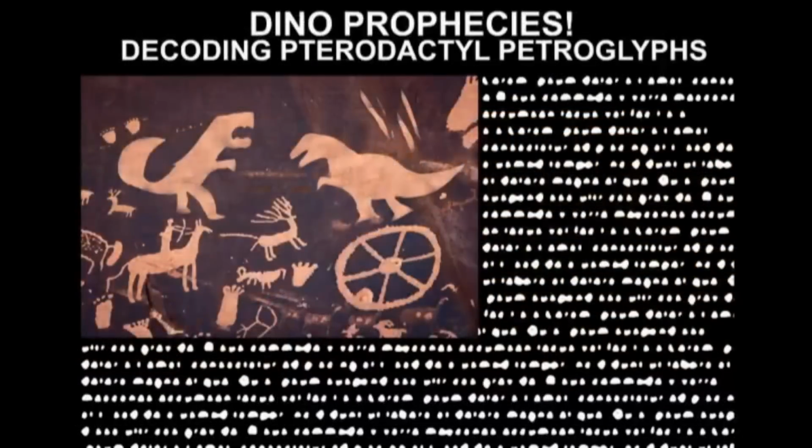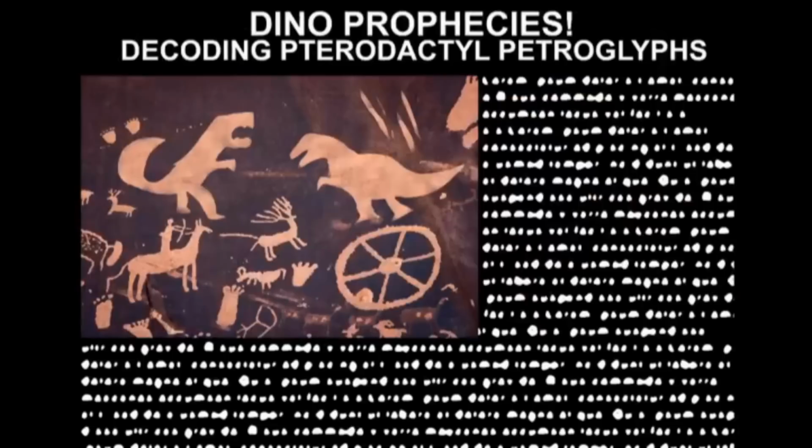The next one: Dino Prophecies, decoding pterodactyl pteroglyphics. Again, I don't really know what this means. Sometimes it's really hard to work out what people are thinking when you talk about conspiracy theories, because on one end, sure, some of them can be interesting, but on the other end, you just look at people and think, how can you be this uneducated? In the least snobby way possible. I know that sounds mean to some people, but you're just baffled by how some people think, and this is one of them.